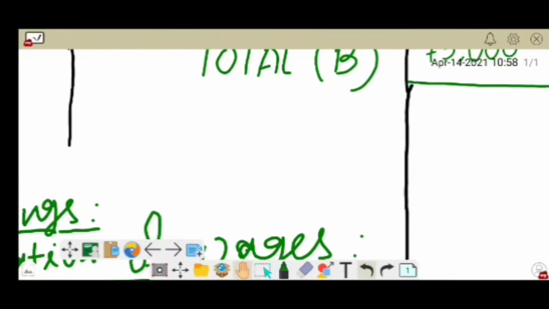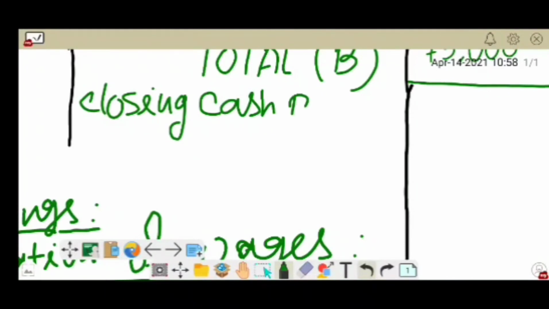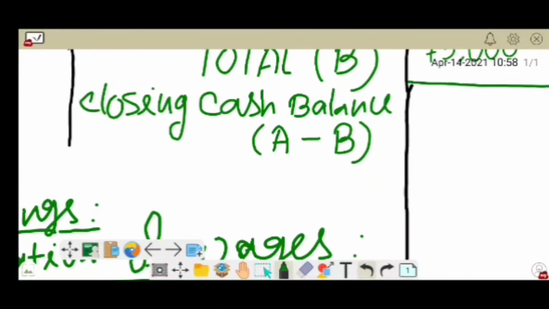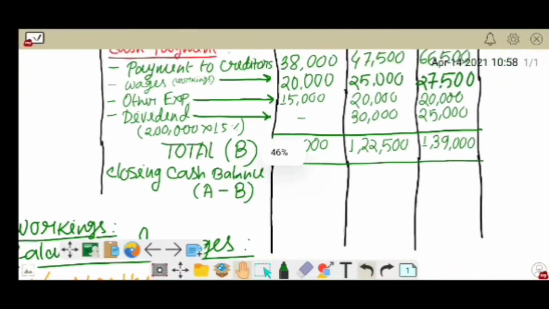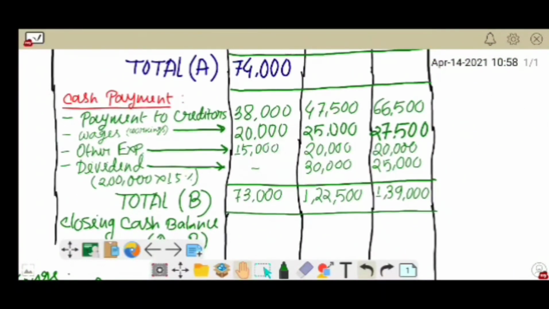We will write here closing cash balance, in the bracket A minus B. So how much is this amounting? 74,000 minus 73,000.